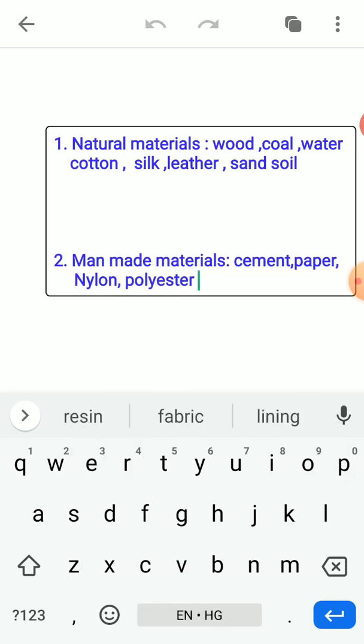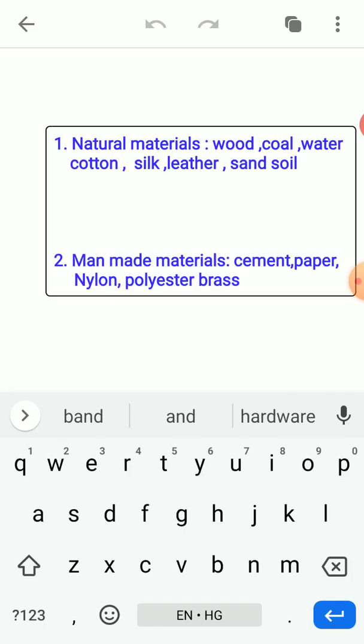Okay, brass, so you see, brass is made up of two metals. Metal we obtain from the earth crust, but what man has done is mix the two metals and form a new substance, a new object, that is brass. That's why brass is also a man-made material.